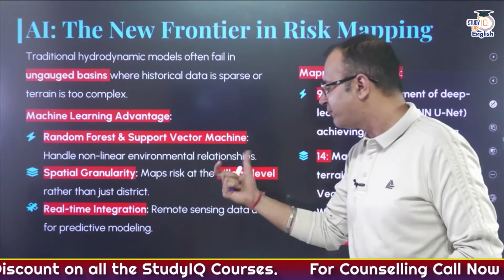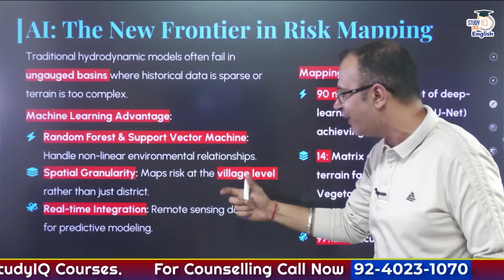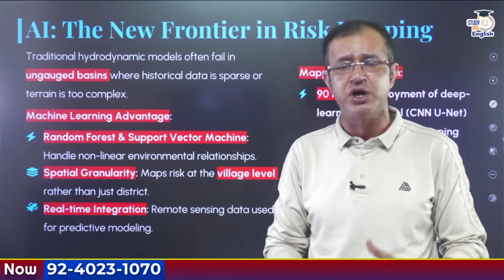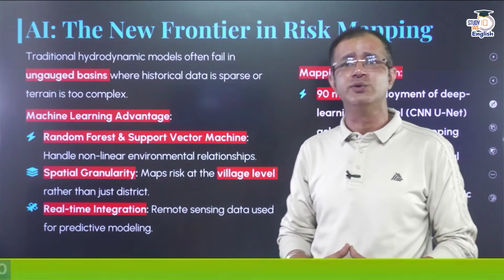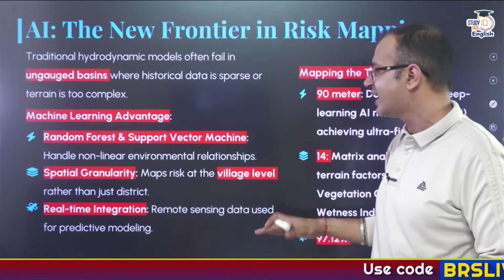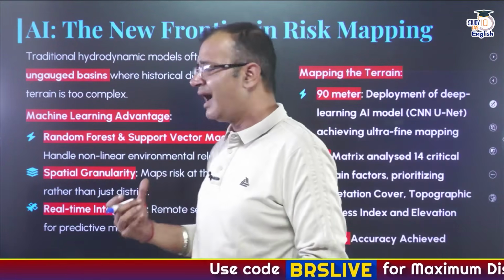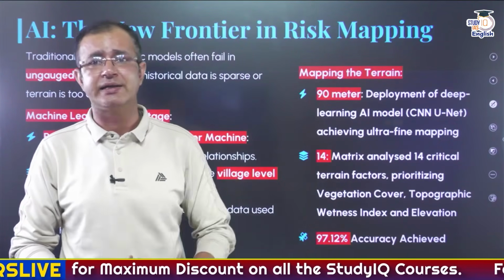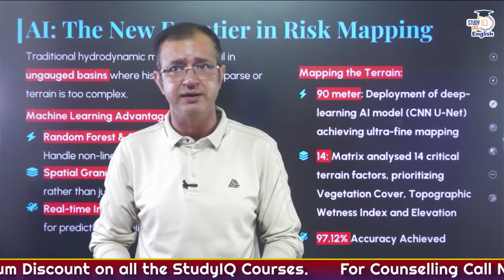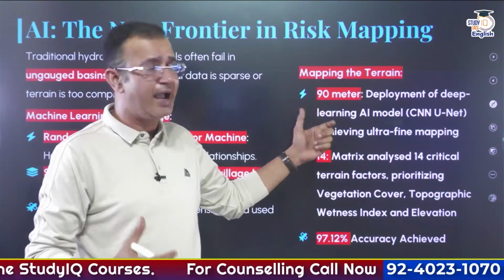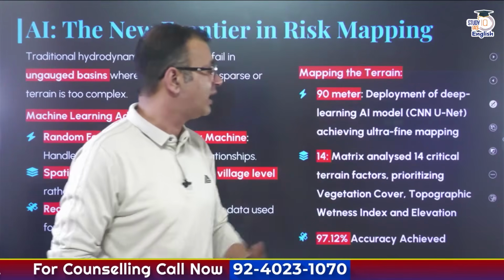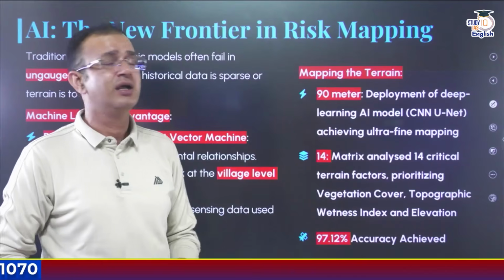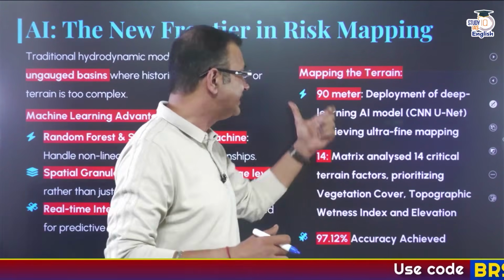The advantage was that it could map the risk at the village level rather than just at the district level, and that was also one of the features of the AI model taken into consideration. Also, remote sensing data was used for predictive modeling, and thereby there is real-time integration when it comes to the AI modeling of the risk report that was generated. A deep learning AI model, CNN-UNet, was deployed, and it achieved ultra-fine mapping up to 90 meters.